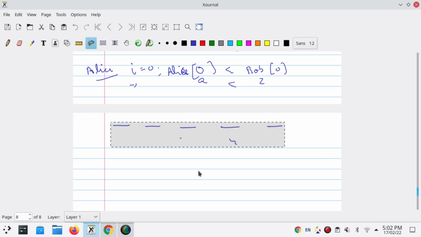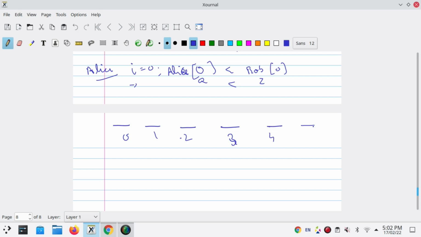Okay, so it will be like this. Index number 0, 1, 2, 3, 4 and then 5. At position 0, it means that Alice will insert it here. Okay, now we will go to Bob at I equals to 1.